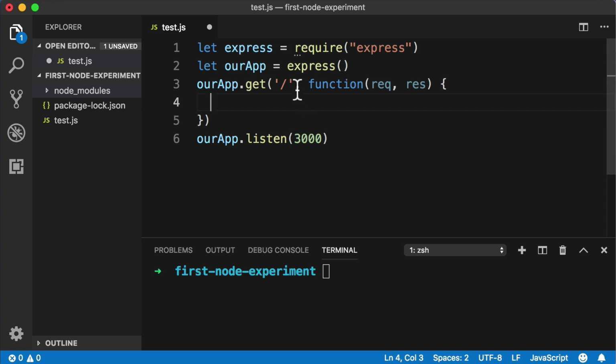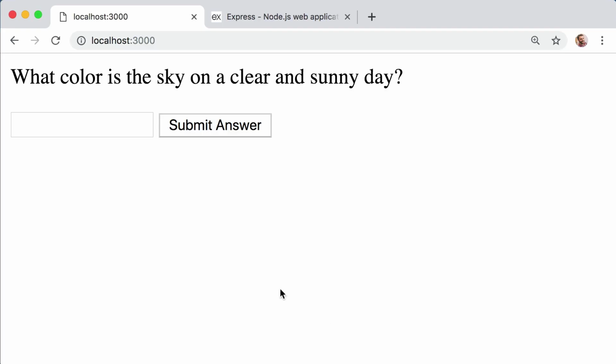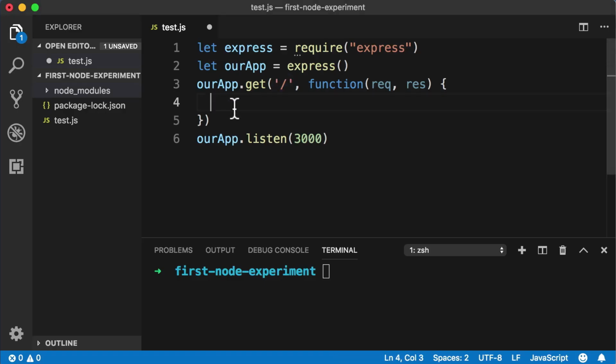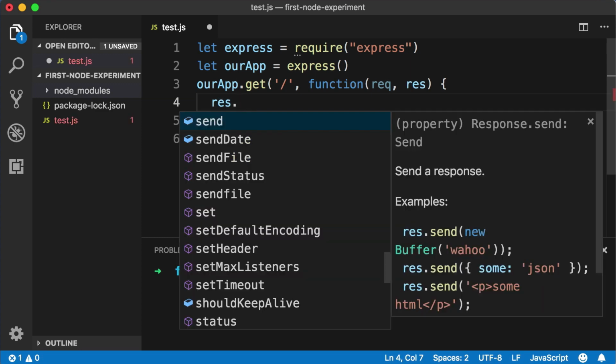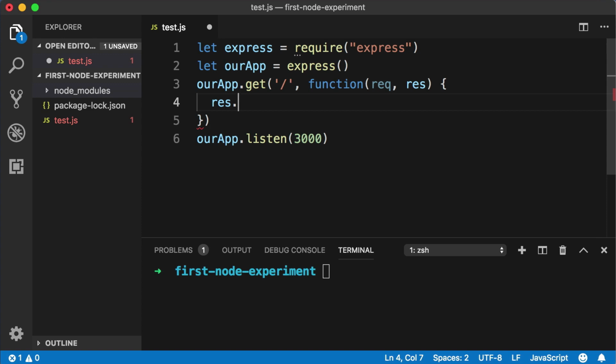Okay, now within the body of our function here, what do we actually want to do? Well, when someone sends a request to the homepage URL, in response, we just want to send back a bit of HTML that would create this page with this text and form field. So back in our code, within the body of our function, we can use the response object from Express, and then look inside it with a dot, and then call an Express method named send. And what do we want to send? Well, instead of just simple quotes for a string of text, let's actually use backticks. Remember, this is the key to the left of your 1 key or right above your tab key.